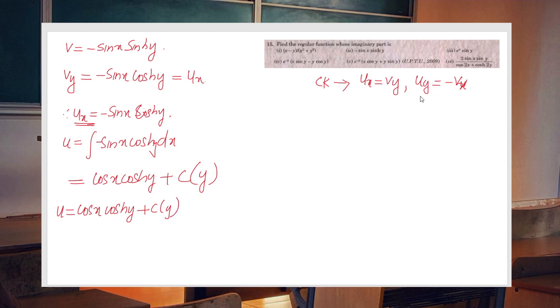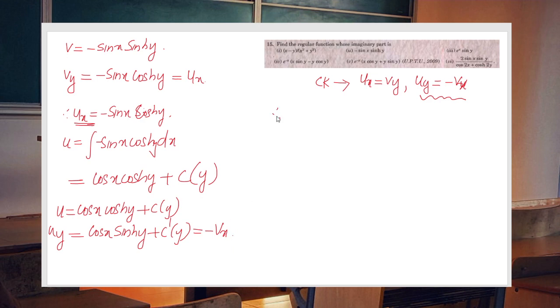Let us now use the second condition. Let us find uy. Uy equal to cos x into the derivative of cos y, which is minus sin y, plus c dash of y. But this must be equal to minus vx.